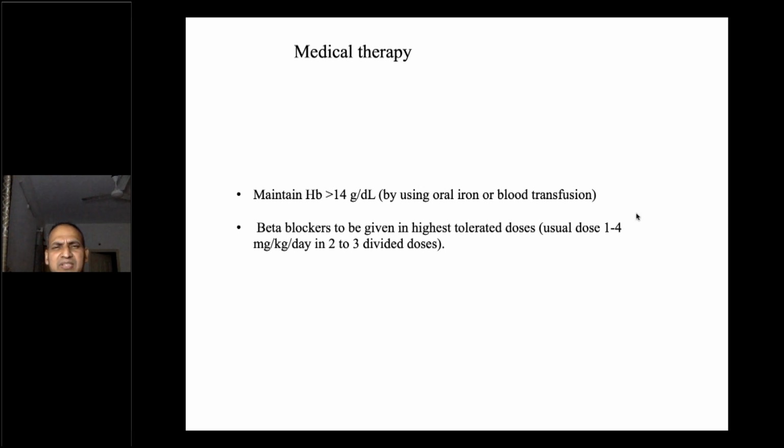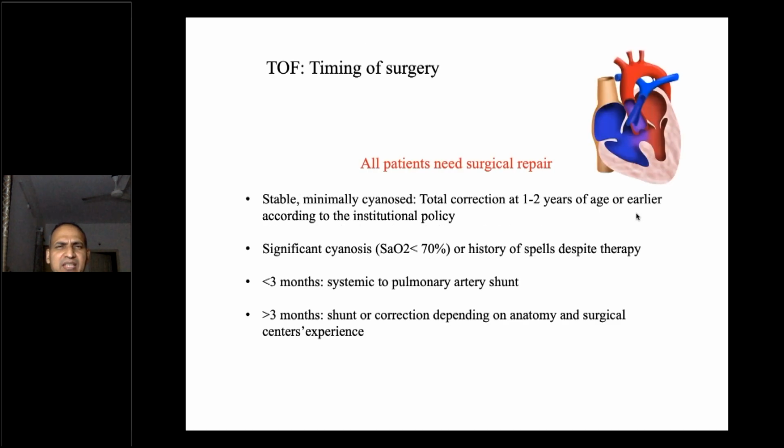Beta blockers to be given in the highest tolerable dose, usually 1 to 4 milligram per kg per day in 2 to 3 divided doses. Now, regarding the timing of tetralogy surgery, remember, all patients with tetralogy require surgery.